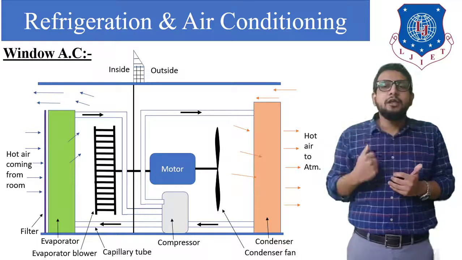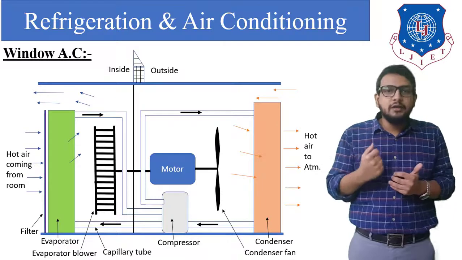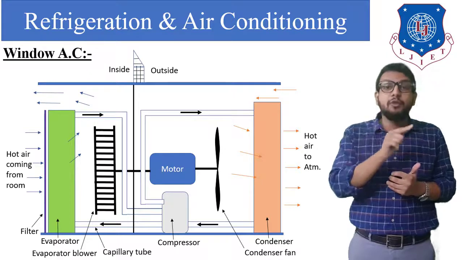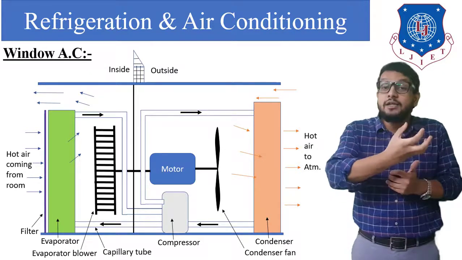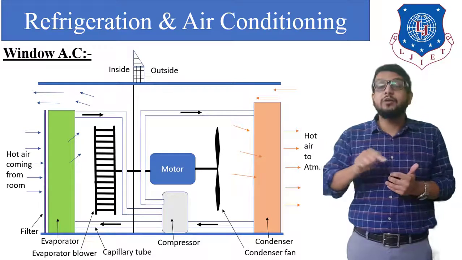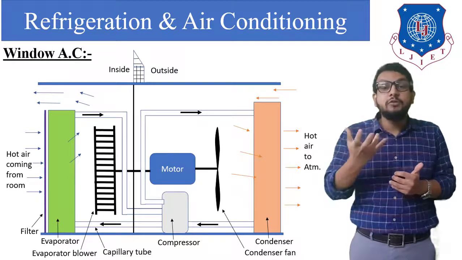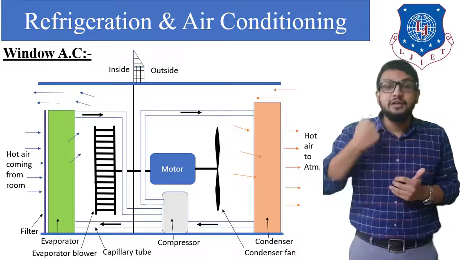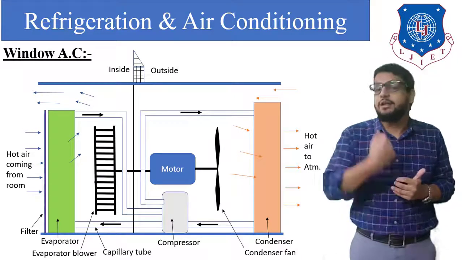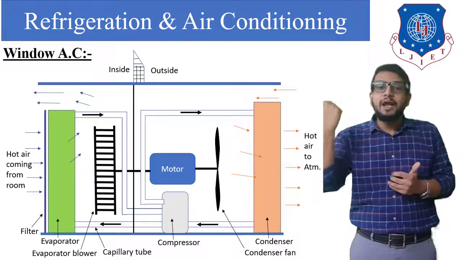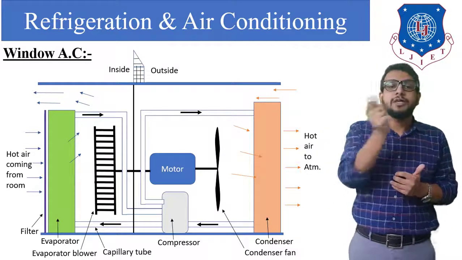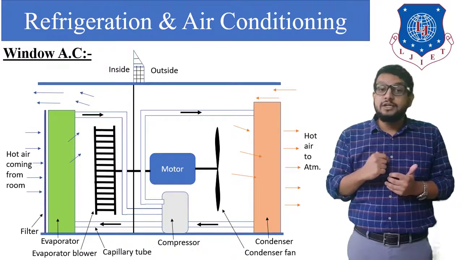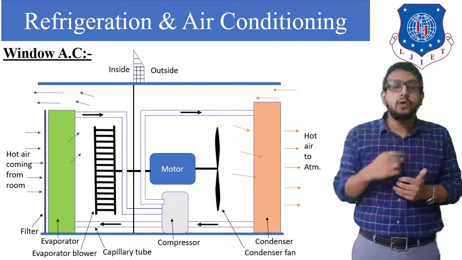Through the evaporator coil, refrigerant will be flowing. The refrigerant at the inlet of the evaporator will be in a liquid state. When it flows through the evaporator, it absorbs heat energy from the surrounding air and finally gets converted into vapor form. In return, the air is cooled down. Whatever moisture content is present in the air will be condensed and collected in a tray. That cooled air will be supplied back into the room, which is represented from the top side. You can see the arrow, represented by the blue color line, showing that cooled air is discharged back into the room.